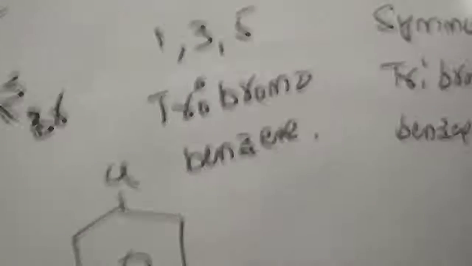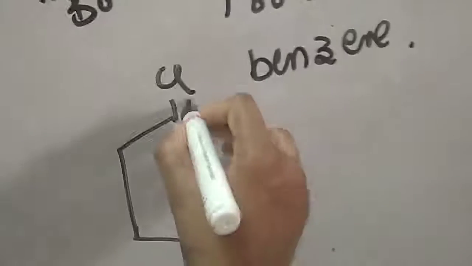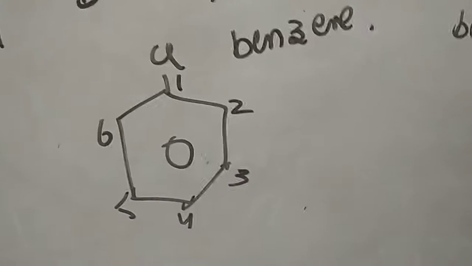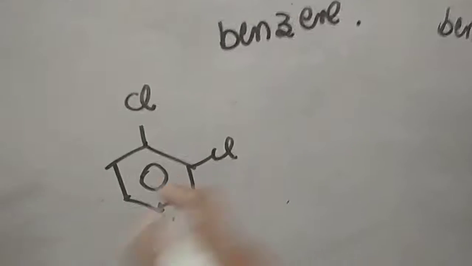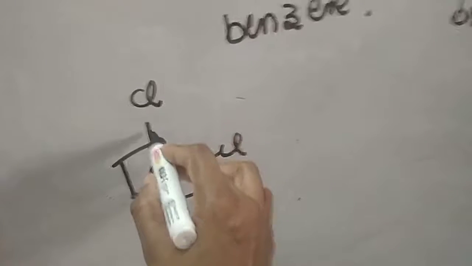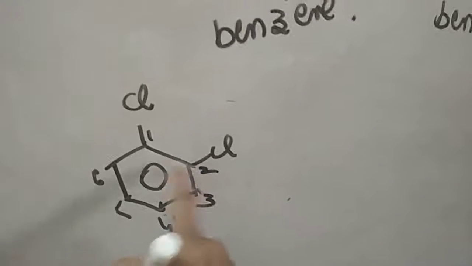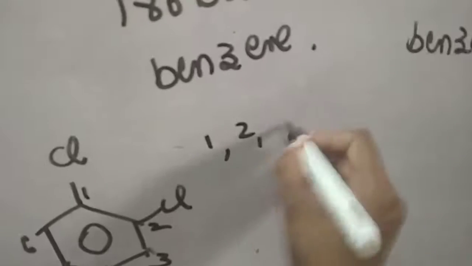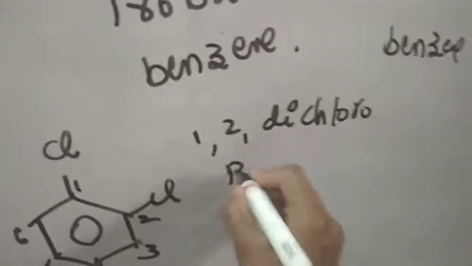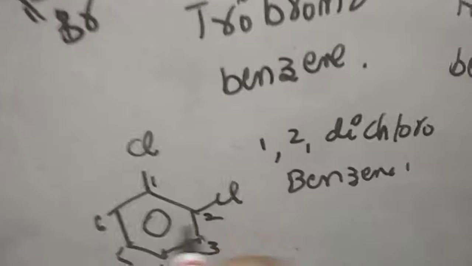Only one chlorine is present, so we can name it chlorobenzene or 1-chlorobenzene. But if one more chlorine is substituted, it is said to be a dihalo derivative. Two chlorines are present, so the IUPAC name, with positions 1 2 3 4 5 6, is 1,2-dichlorobenzene.